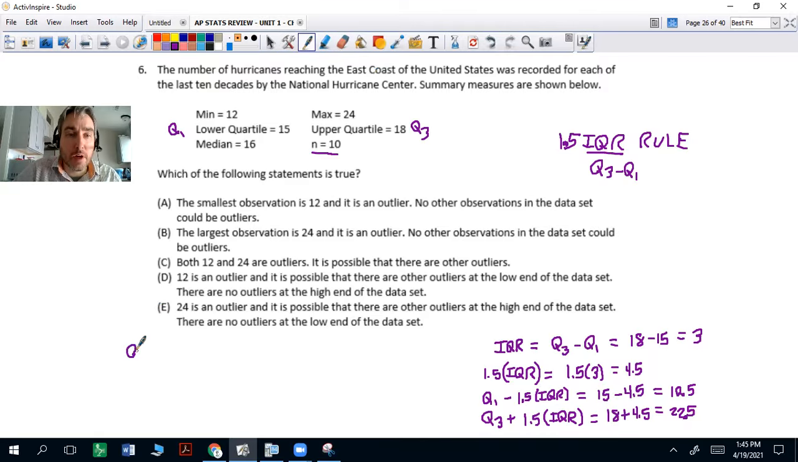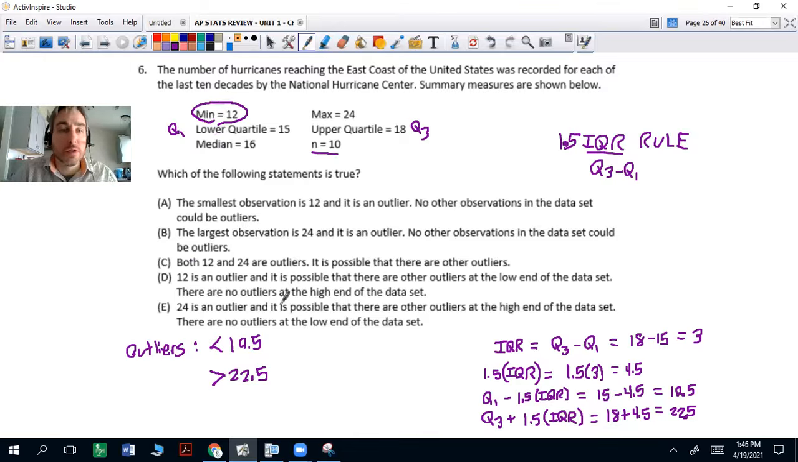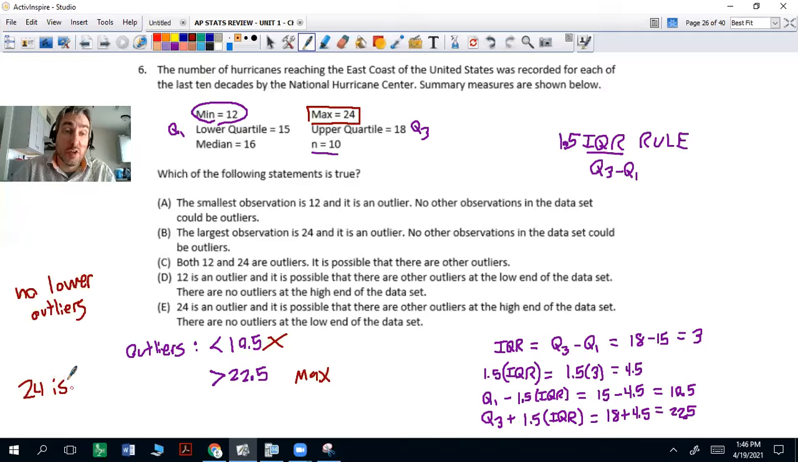So that means outliers are anything below 10.5 and above 22.5. Well, let's look at my minimum value. My minimum value is 12, so there are none that are below 10.5. So there are no lower outliers. But we do have a maximum value of 24. So 24 is an outlier. Is it the only one? Not necessarily. Well, let's take a look.